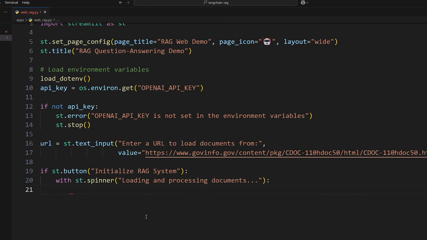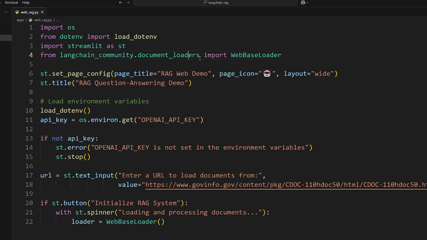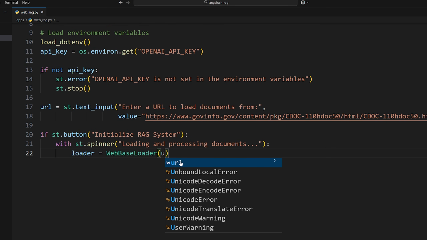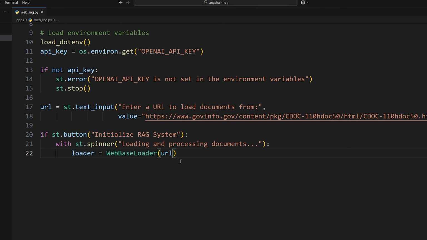And then now while it's loading, we can actually do the stuff that we've been learning about. So first we'll set up a document loader. So loader is equal to web base loader, which we need to bring in from Langchain. So let's do that. Langchain community document loader is web-based loader. And to that, we pass in the URL of the thing that we're trying to load. And now we can actually extract the documents from that. So documents is equal to loader.load. So this is our indexing pipeline. So first we're loading our documents. Now we want to split our documents.